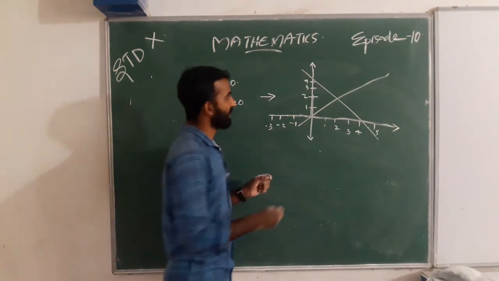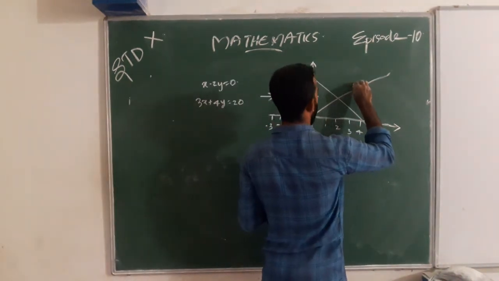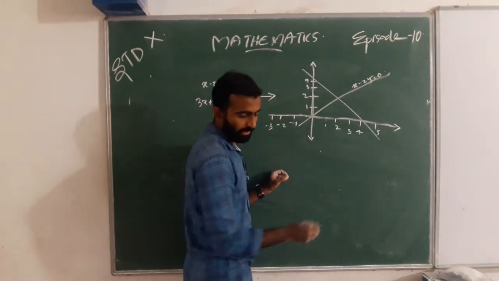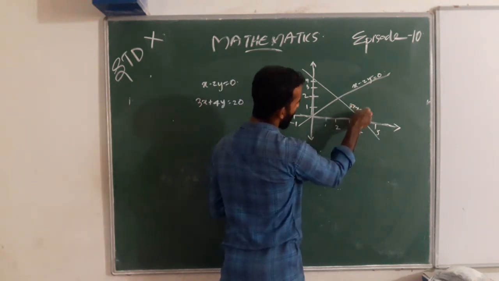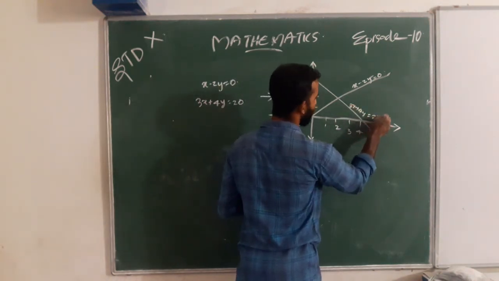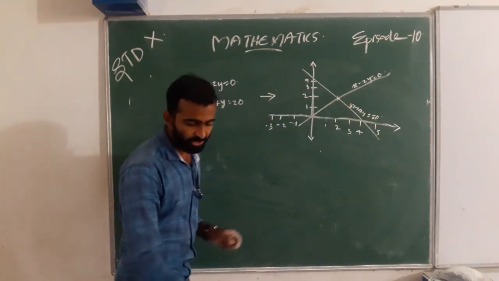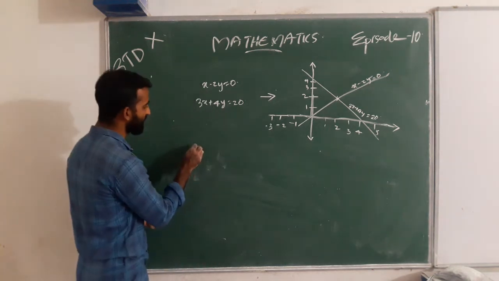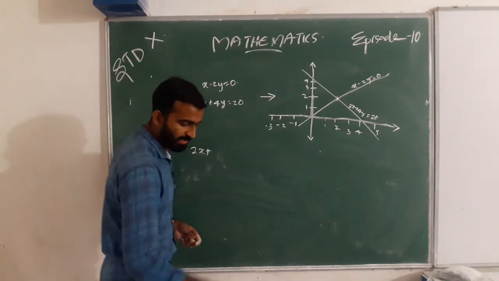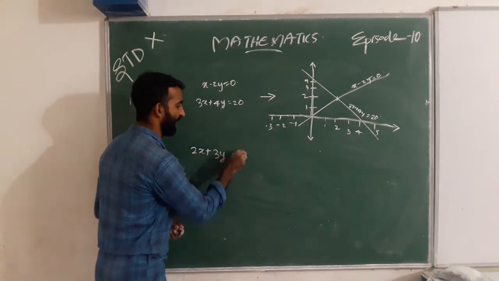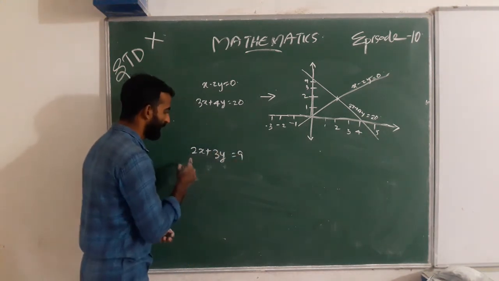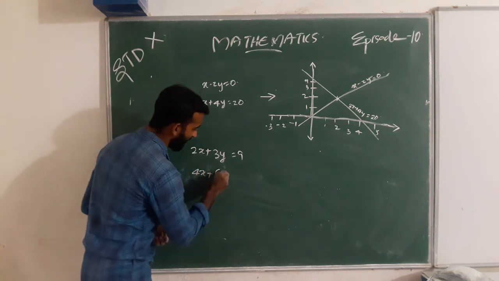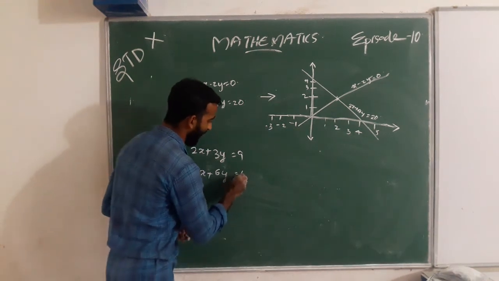x minus 2y equal to 0 and 3x plus 4y equal to 20. These are intersecting. And the second pair of equations is 2x plus 3y equal to 9 and 4x plus 6y equal to 18.